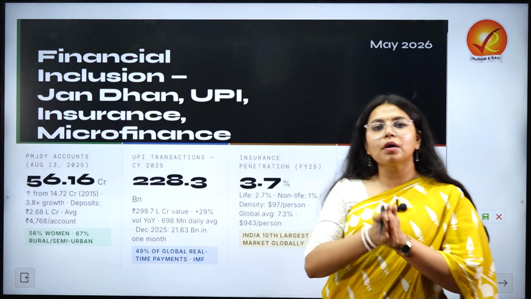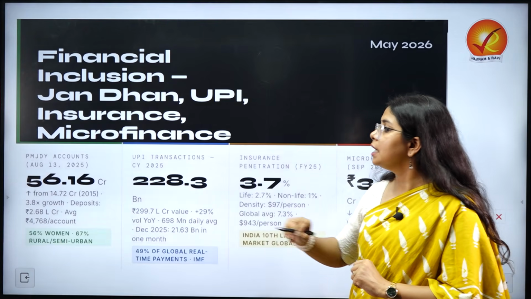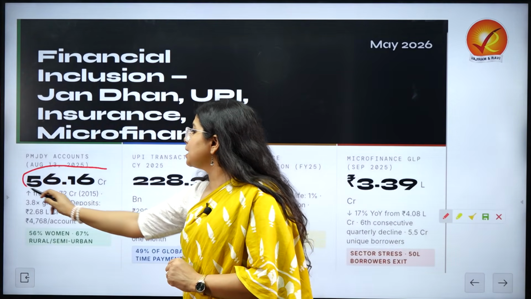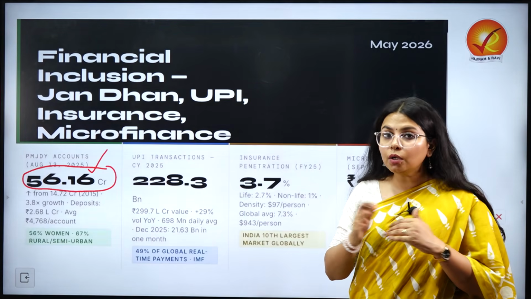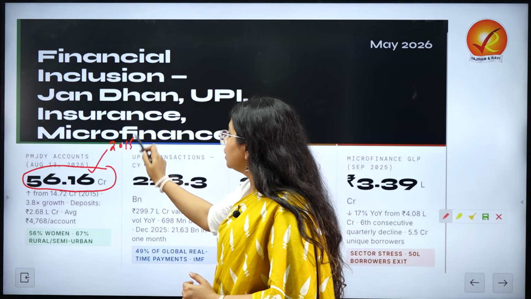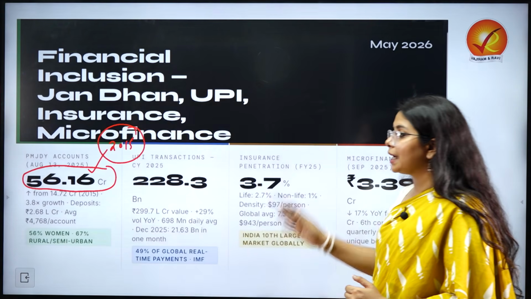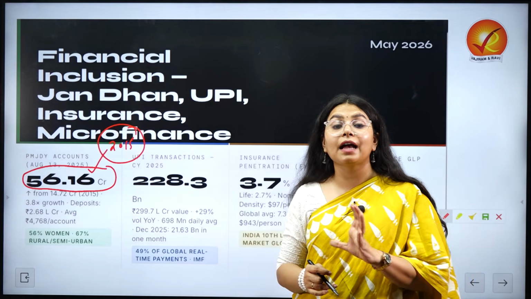So when we are talking about PMJDY accounts, PM Jan Dhan Yojana accounts, as of now the number stands somewhere around 56.16 crore, which is a monumental increase if we compare it with 2015. The growth has been 3.8x. The deposits as of now stand around 2.68 lakh crores.